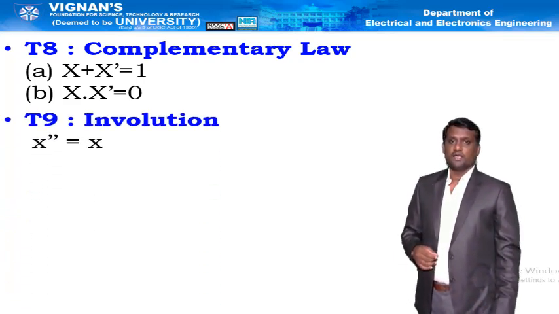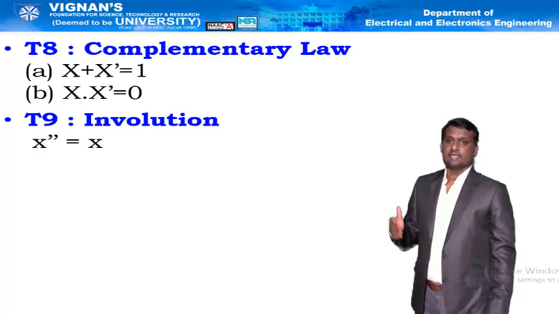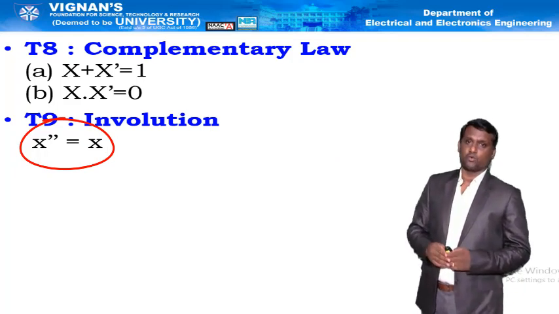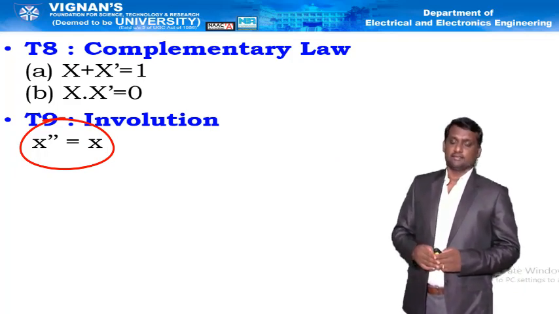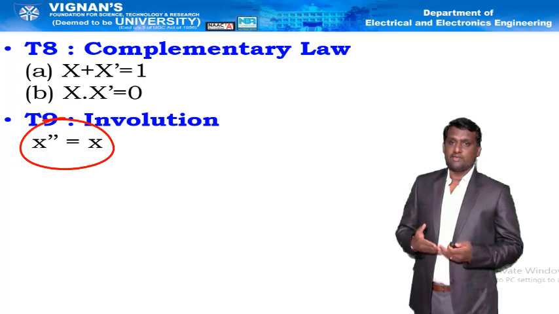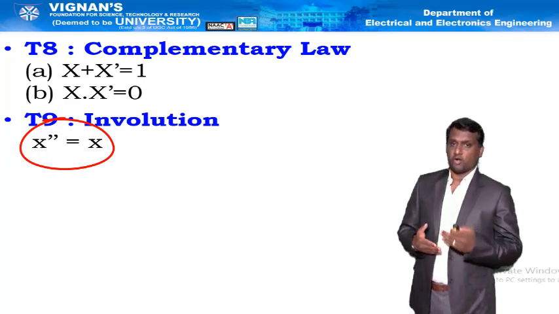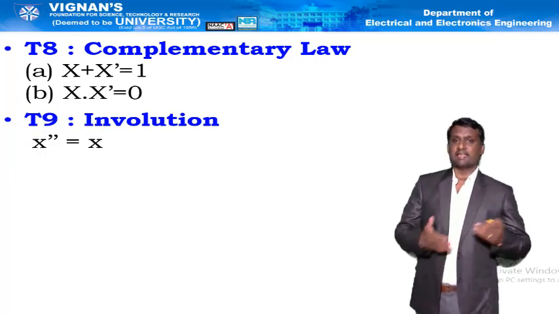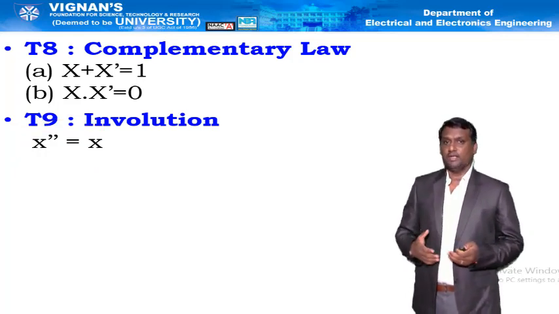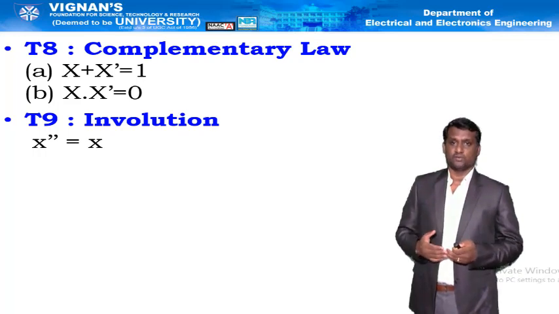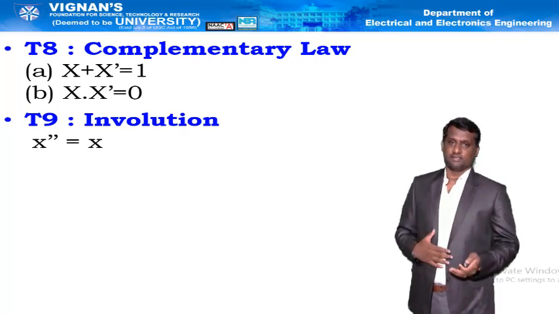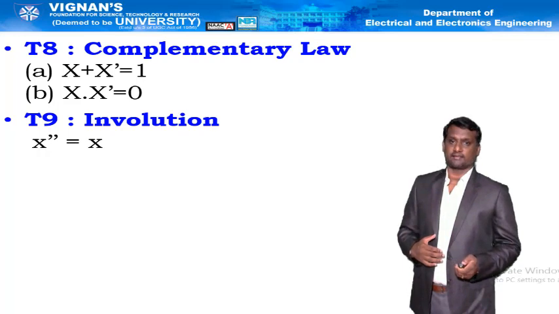Next one is involution. That is, x bar whole bar is equal to x. Nothing but a binary value, its complement and its whole complement is the binary value only. Example, if x equal to 0, its complement is 1. Again, 1's complement is 0. That's why x bar whole bar is equal to x.